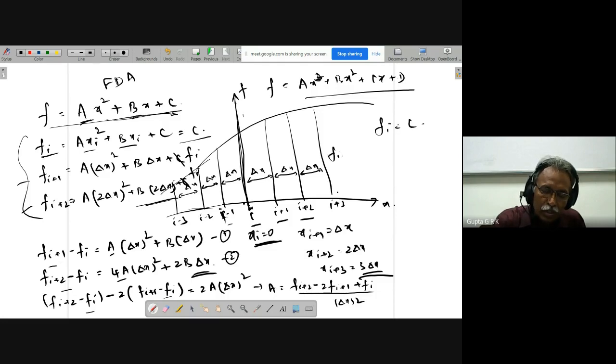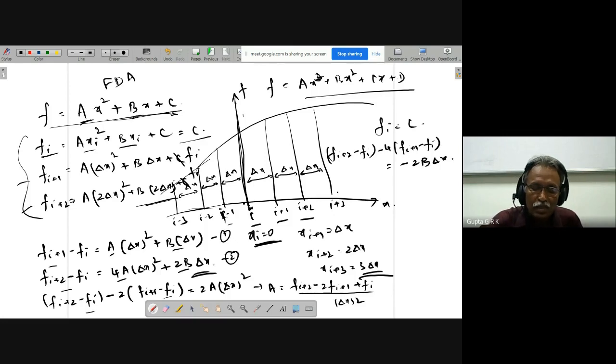So Fi plus 2 minus Fi minus 4 times Fi plus 1 minus Fi is equal to, A term goes off. And so this will be 2B minus 4B. Okay, so minus 2B delta x. Like this. So what is that B?